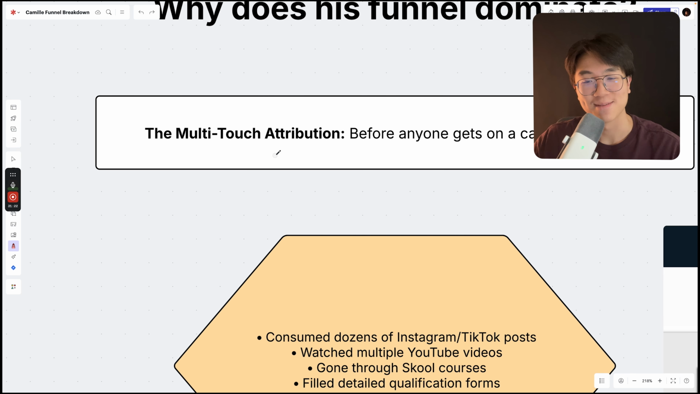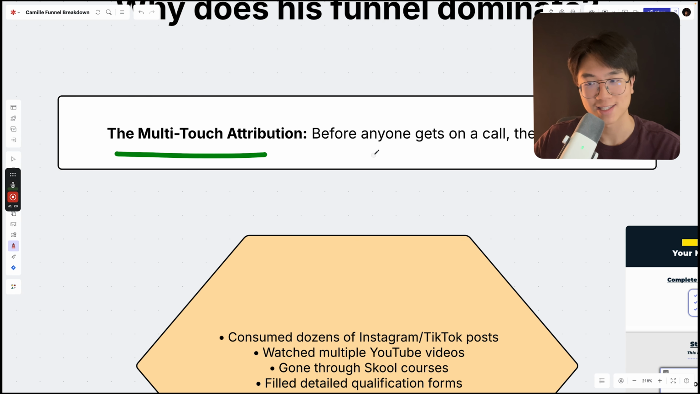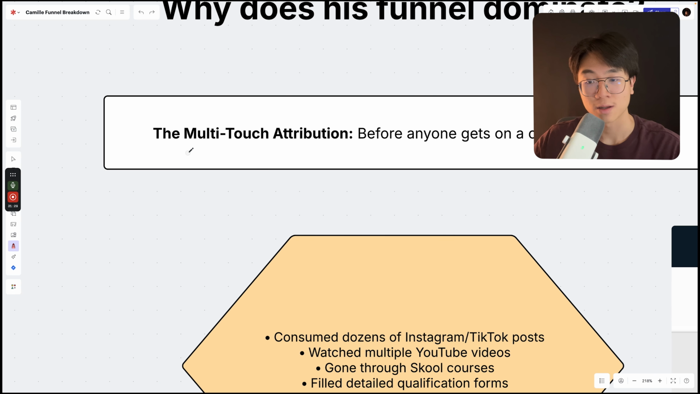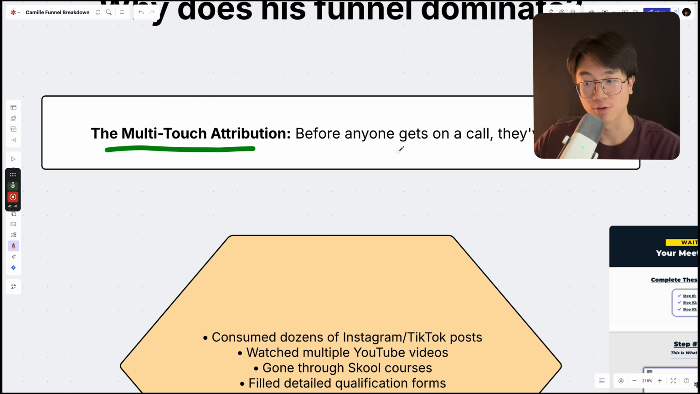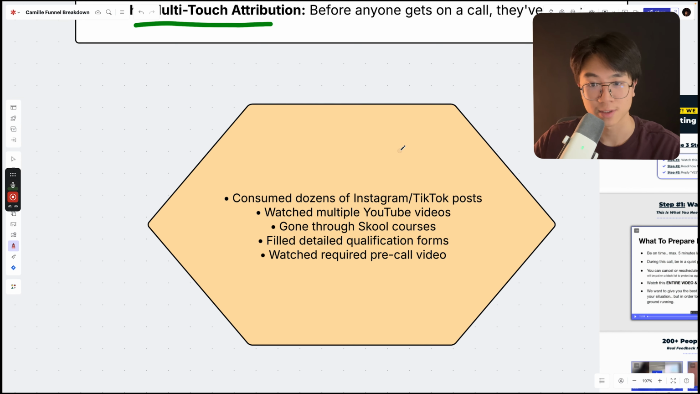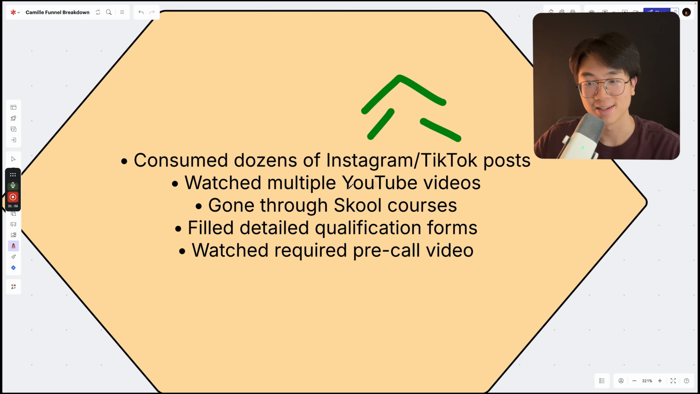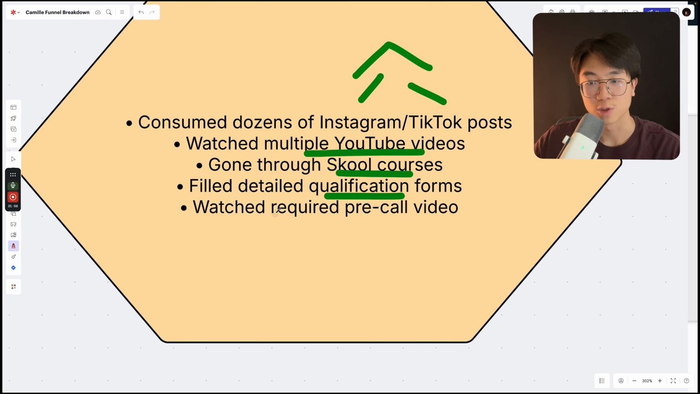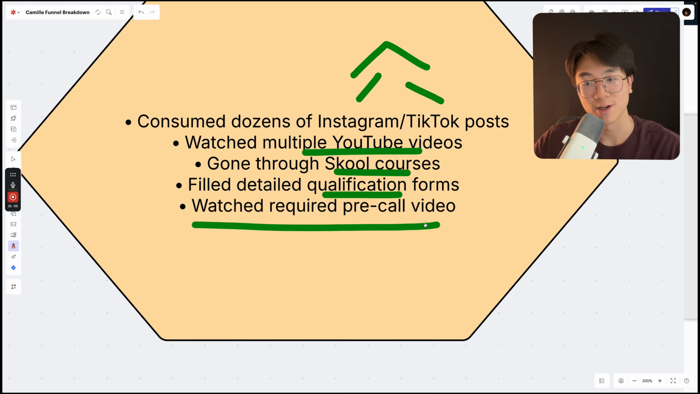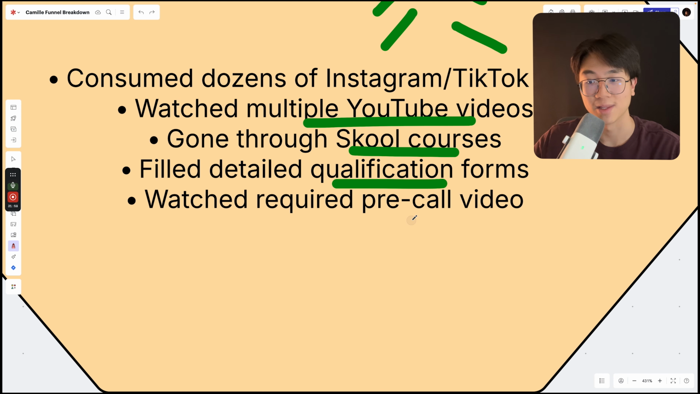The main one is the multi-touch attribution, which states that before anyone gets on the call, they have likely consumed dozens of Instagram, TikTok, and YouTube posts, right? Consumed multiple YouTube videos, gone through his different school courses, and filled a detailed qualifications form, which once they fill up the qualification form and book a call, they get redirected to a thank you page or a pre-call video page, which looks something like this.